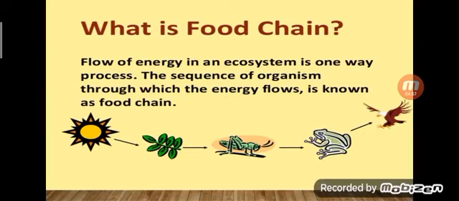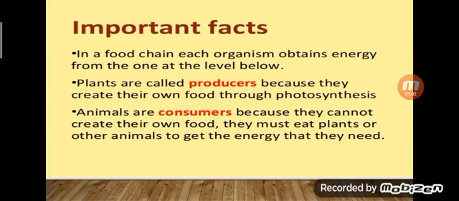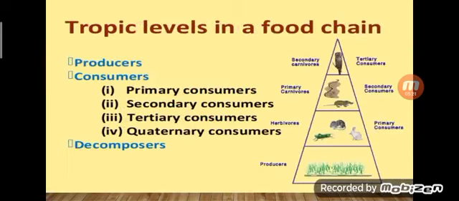Then carnivores depend on the animals. Then omnivores depend on both. Plants are called producers because they can produce their own food. Then animals are consumers. Human beings also come under consumers because we depend on plants for food.